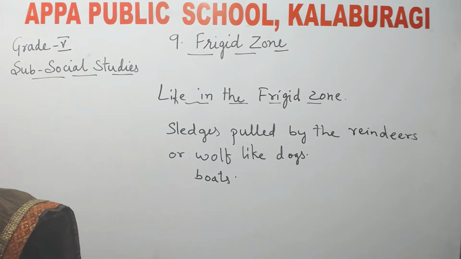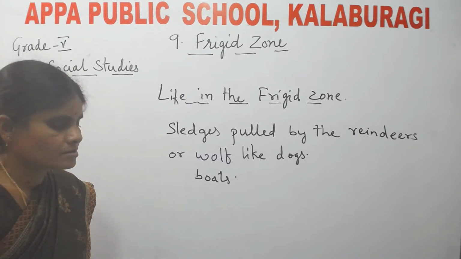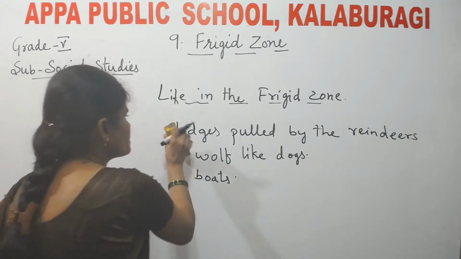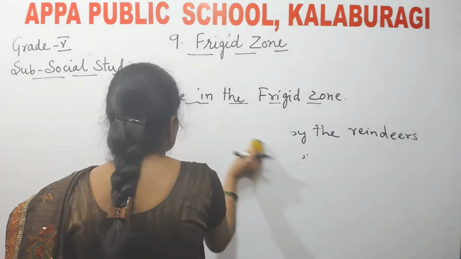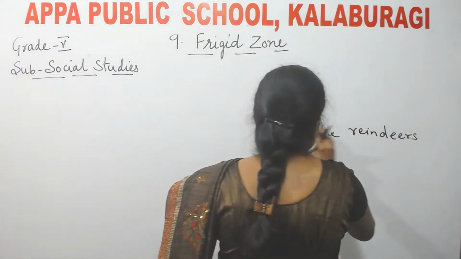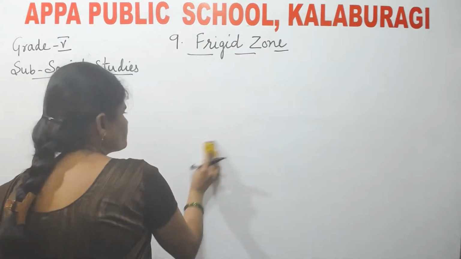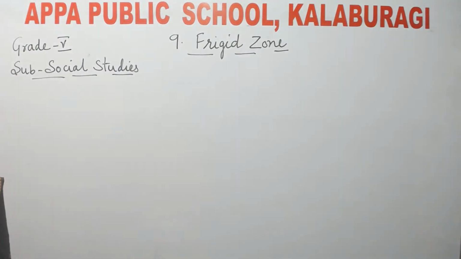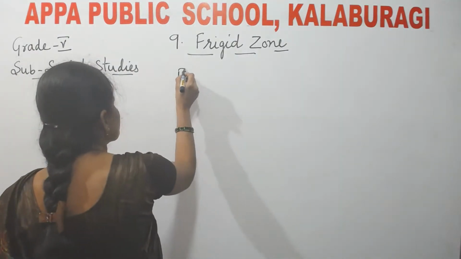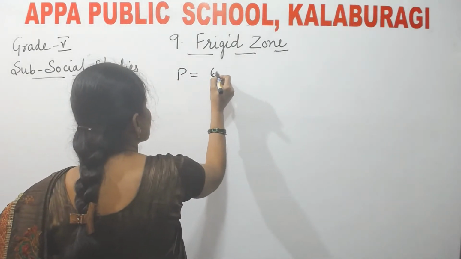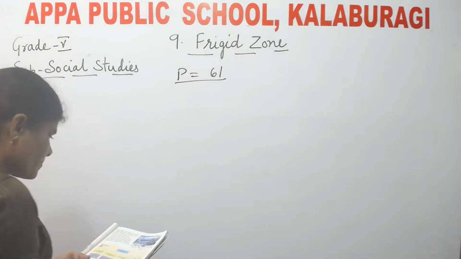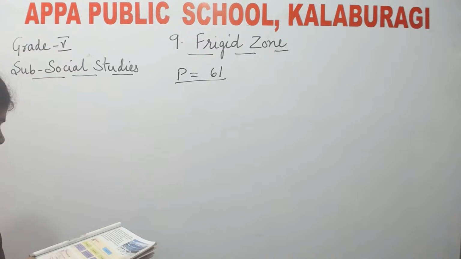Now, page number 61. Children, all of you open page number 61. Here, fill in the blanks.